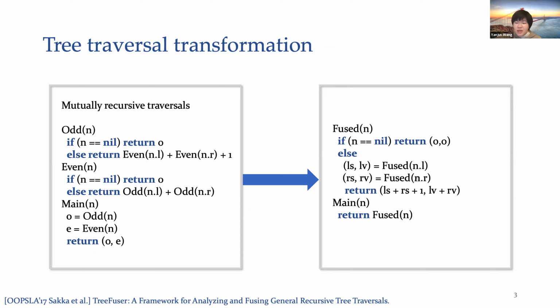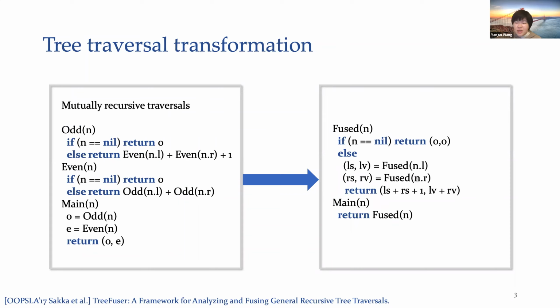To generally represent tree traversals like these ones, and reason about validity of subtle transformations automatically, we propose a general framework called Retreat, which allows us to reason about traversals and transformations that are not possible before.